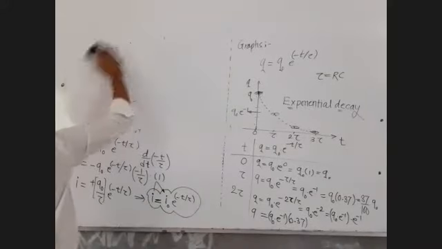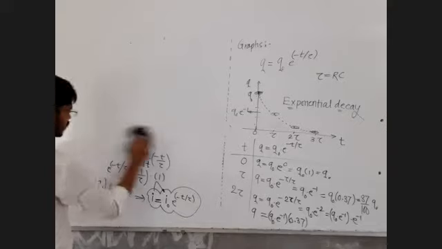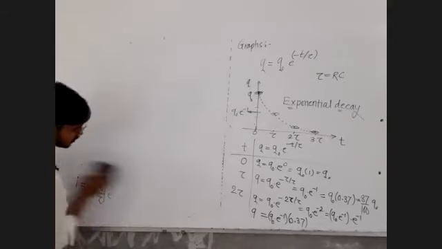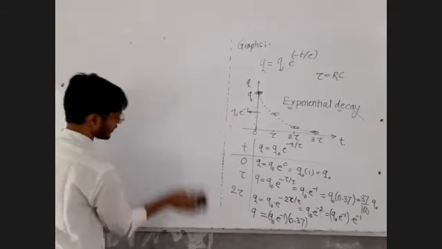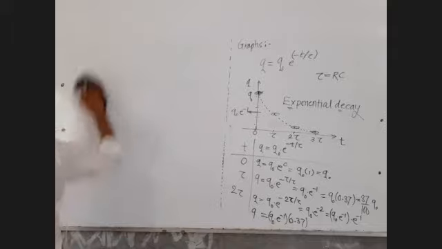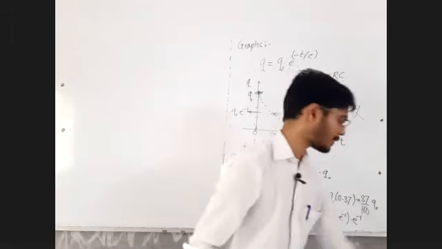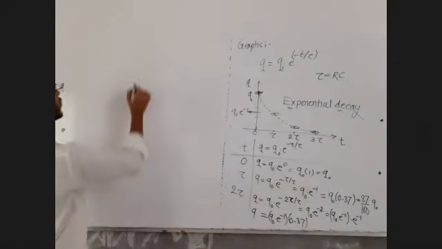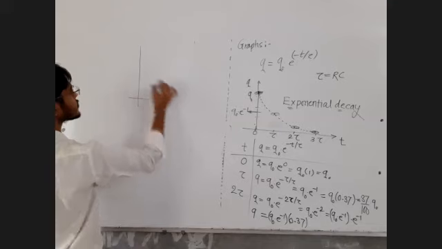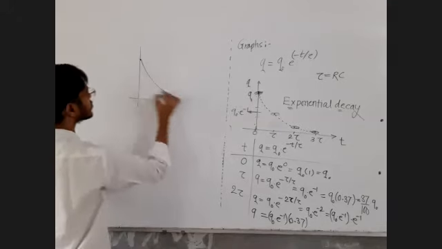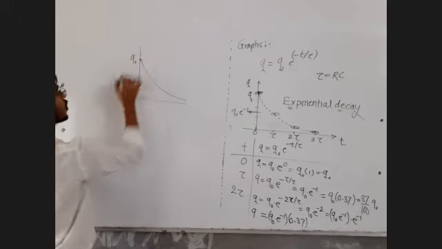Till now, we just used the term time constant, tau is equal to RC, and so on. But now let us try to define the term time constant. Let's figure out what's happening in this graph. Initially the charge was q naught.